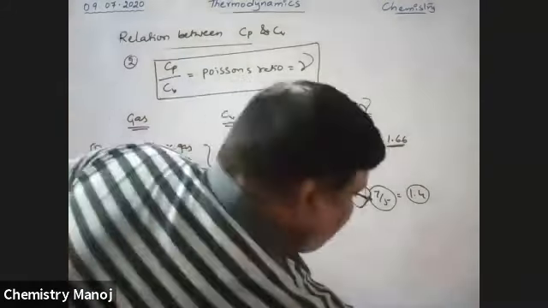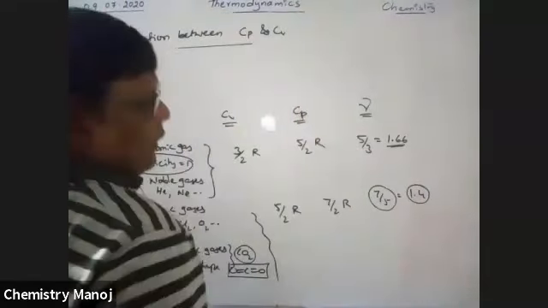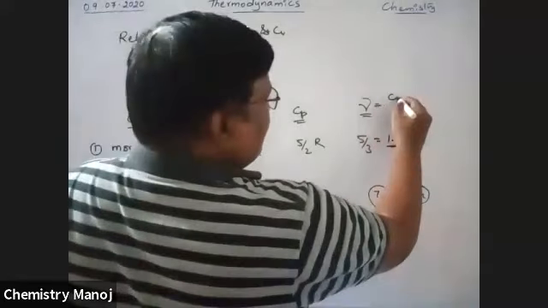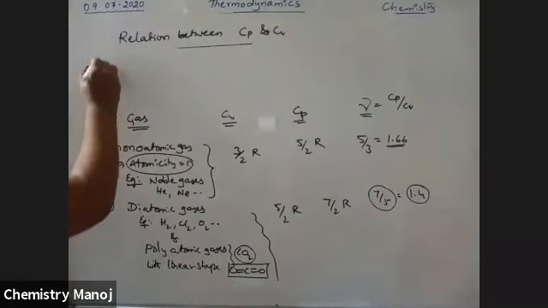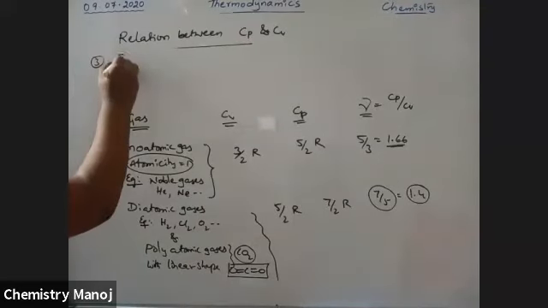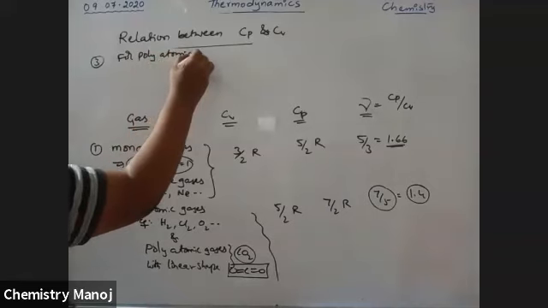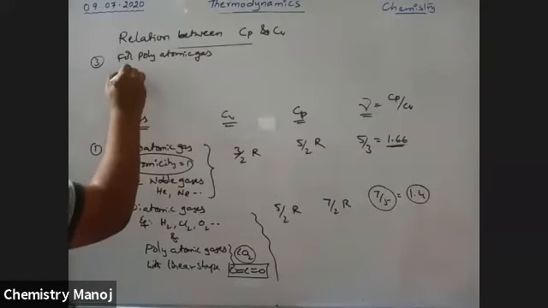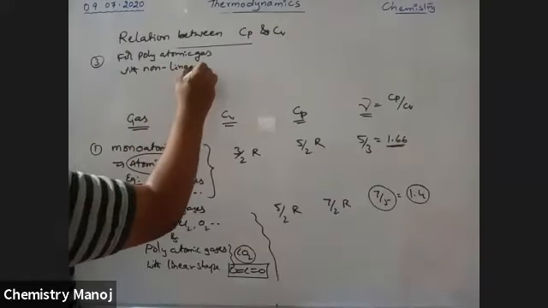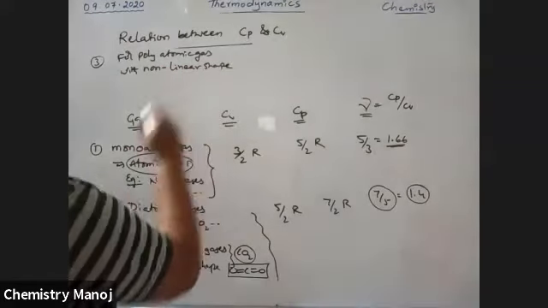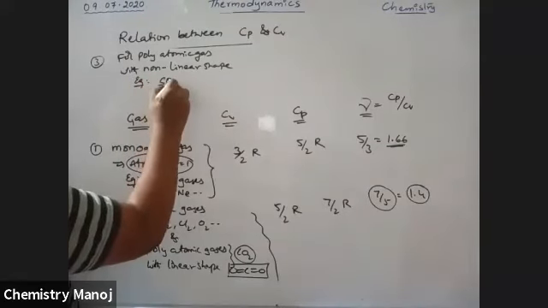Next one, gamma, which is equal to Cp by Cv. Okay. Third case, for polyatomic gases with non-linear shape. Example, that is SO2 gas.